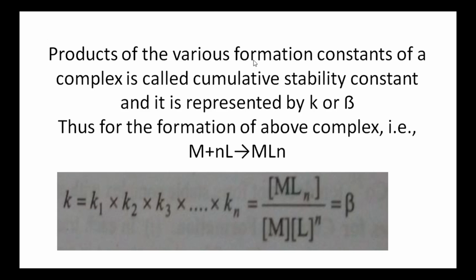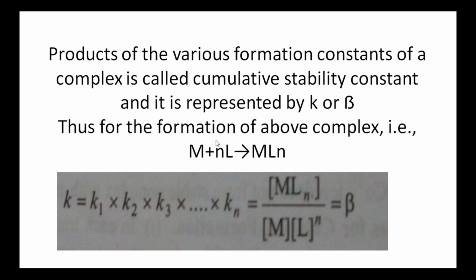The product of various formation constants of a complex is called the cumulative stability constant. That is, the product of K1, K2, K3 and so on Kn is known as the cumulative stability constant. It is represented by K or beta.